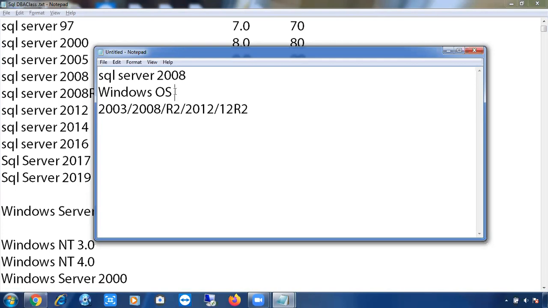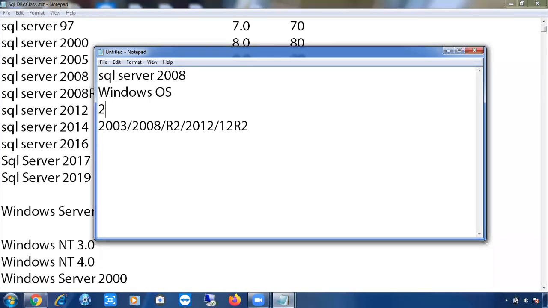So the formula is 2008 minus 7, 2001, and 2008 plus 7, 2015.